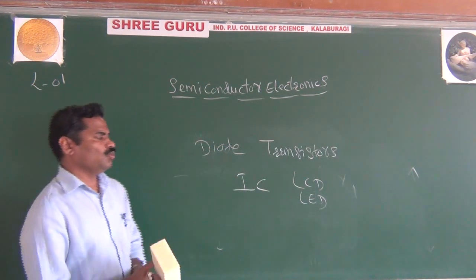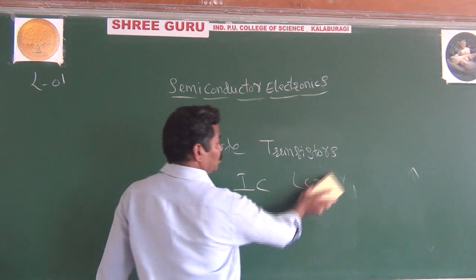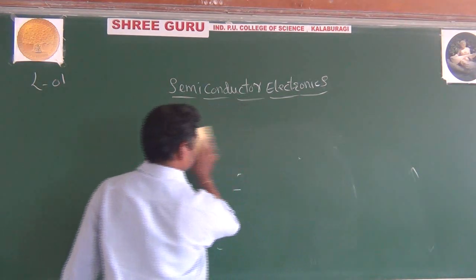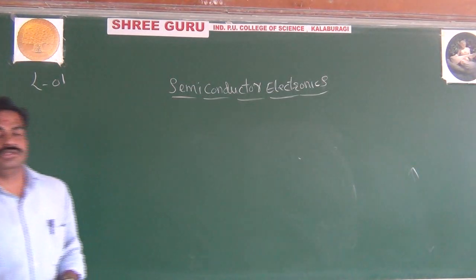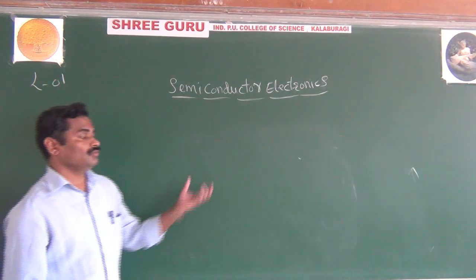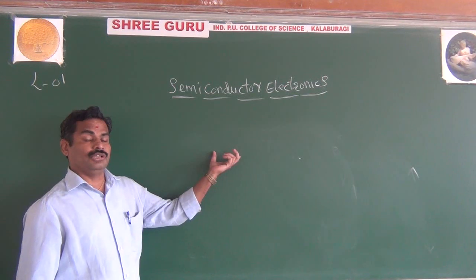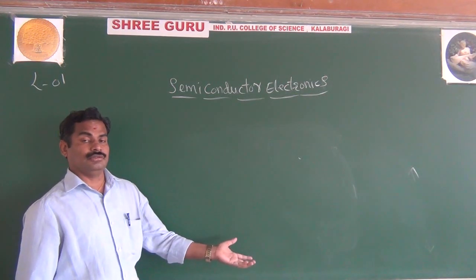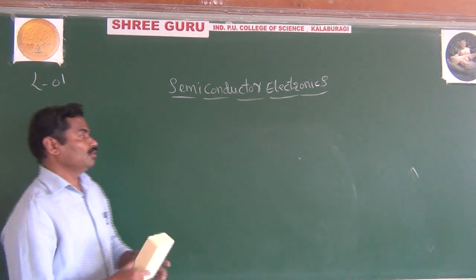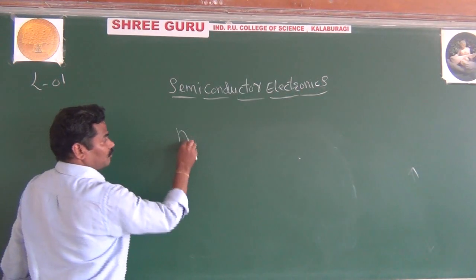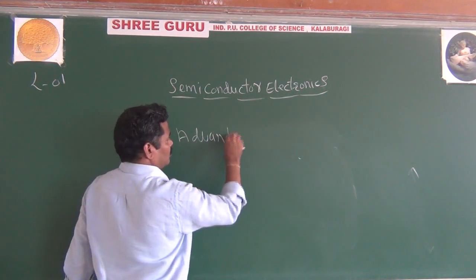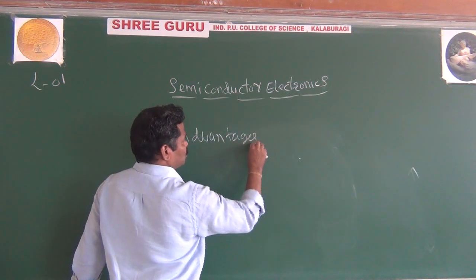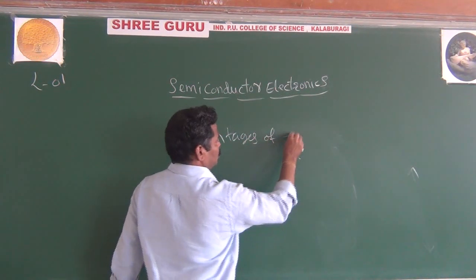Now we will go for the advantages of your semiconductors. Now we know about the importance. Also I said about the difference between conductor and semiconductor. Now we look at the advantages. Advantages of semiconductor.